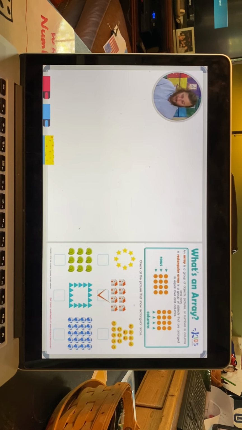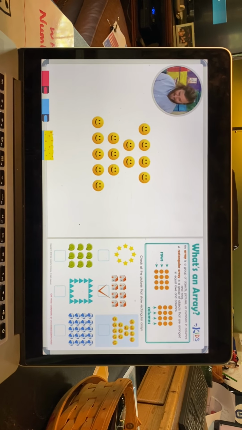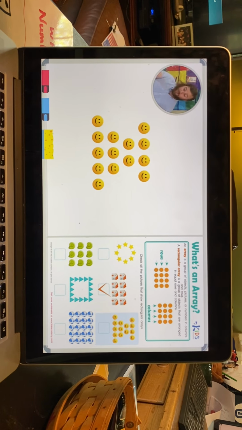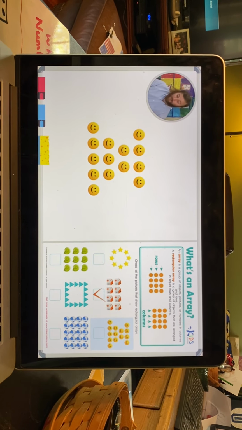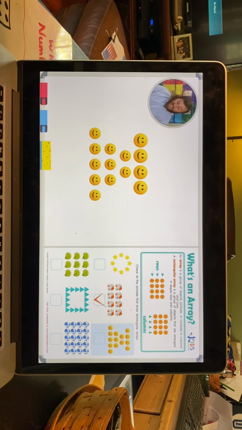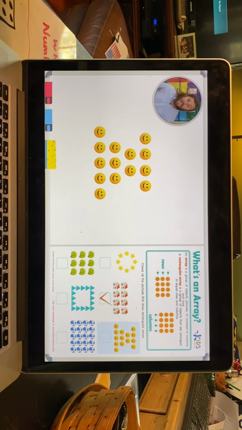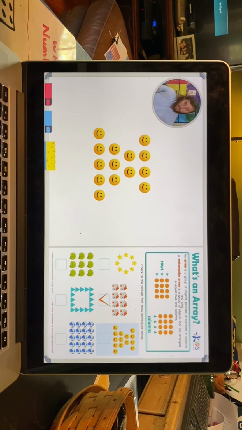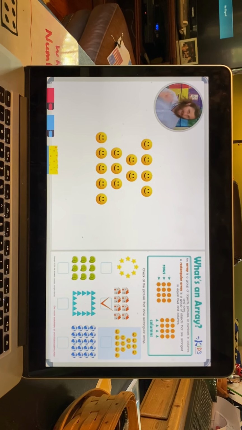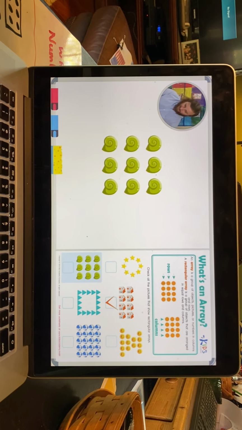So let's go ahead and check this picture. Let's look at our next picture of smiley faces. In this picture, there is not an equal number in each row. You can see because in our first row, there's 1, 2, 3, 4 smiley faces. And in our second row, there's only 2 smiley faces. I remember, there has to be an equal number in each row, meaning for this to be an array, there would have to be 4 smiley faces in each row, and there's not. So this isn't an array. Let's move on to the next picture.